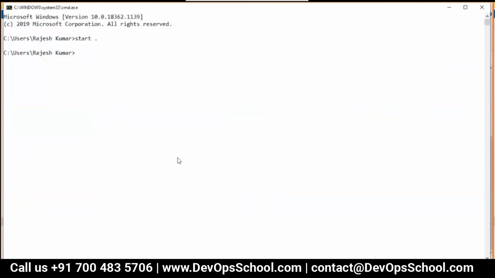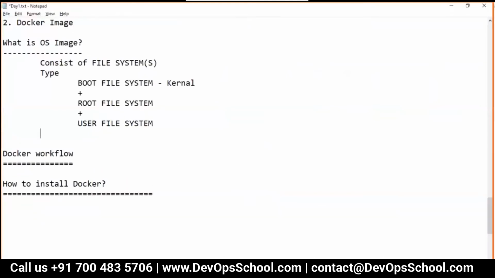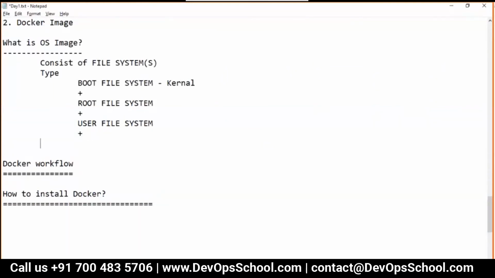User. And then one more file system, broadly we use it, and that is called the application file system. What is an application? Typically, when you think of an operating system, hundreds of applications are installed. The kernel is only small.